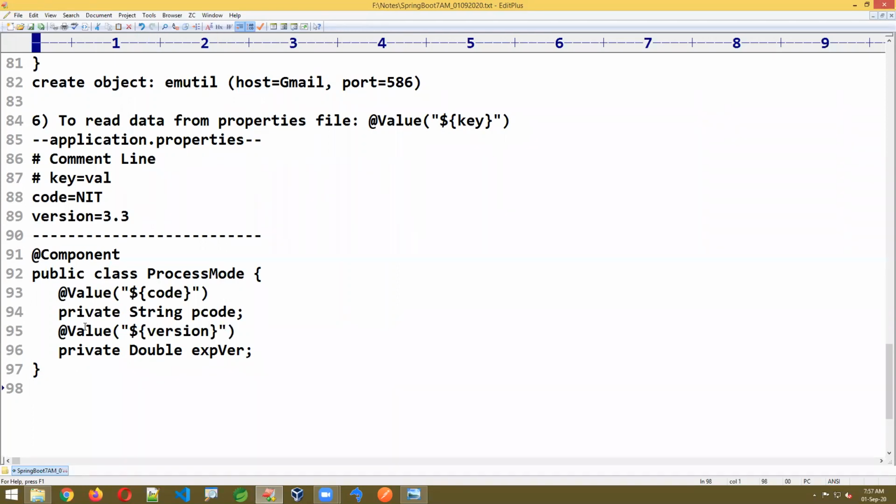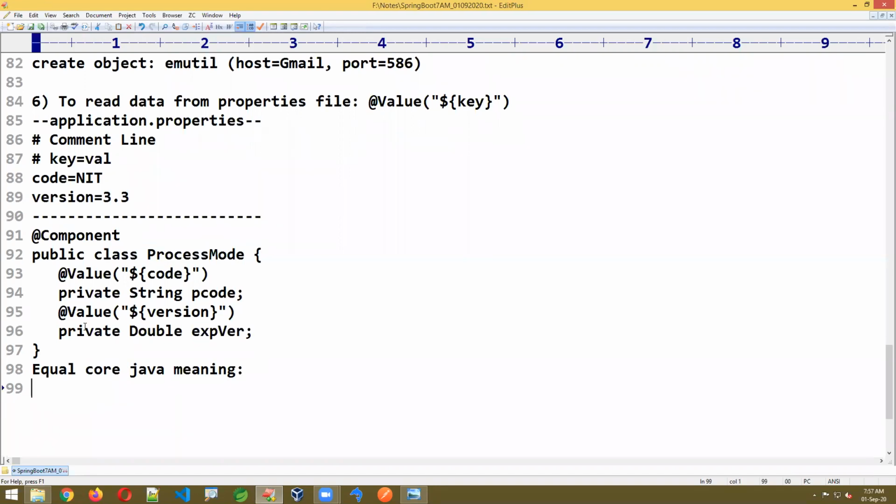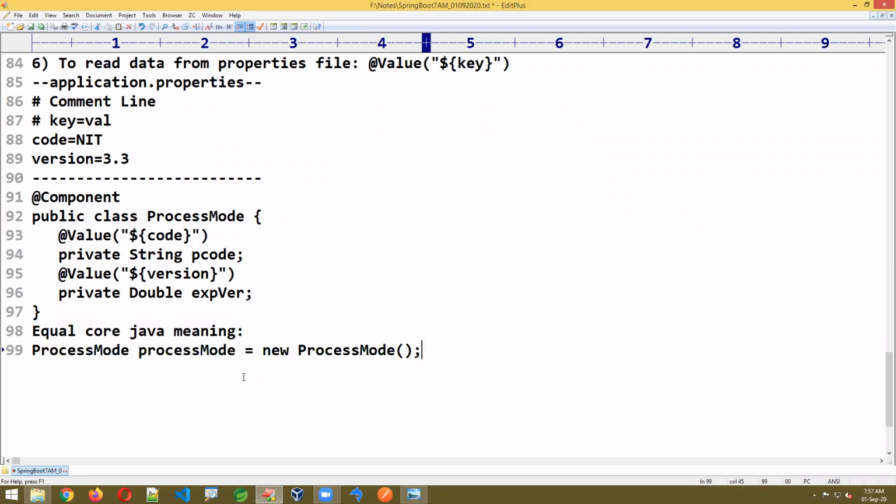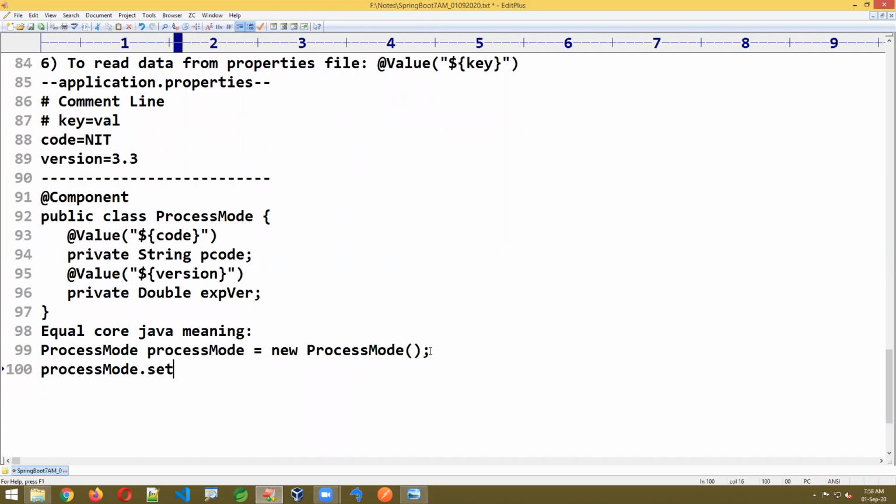If you want to know the equivalent core Java meaning here, what is that? ProcessMode p equals new ProcessMode. It's just for your understanding. You should not do this, don't write this. ProcessMode, p dot, it's like a setCode. It's internally setting the code, like NIT. That value will come from the properties file.